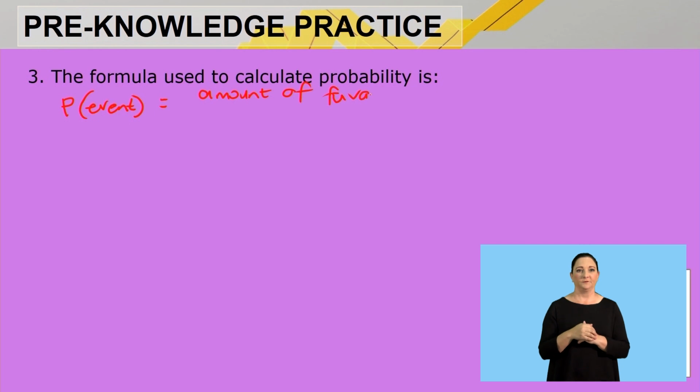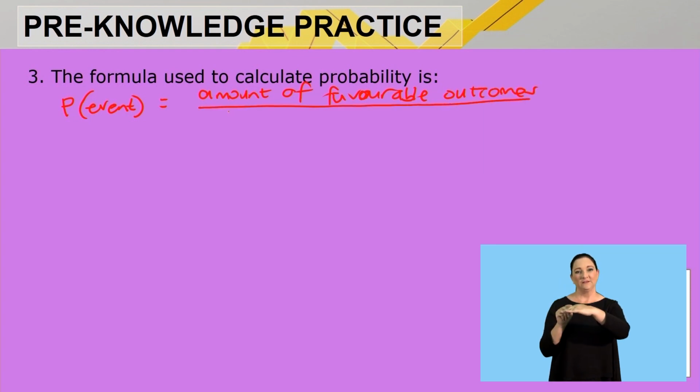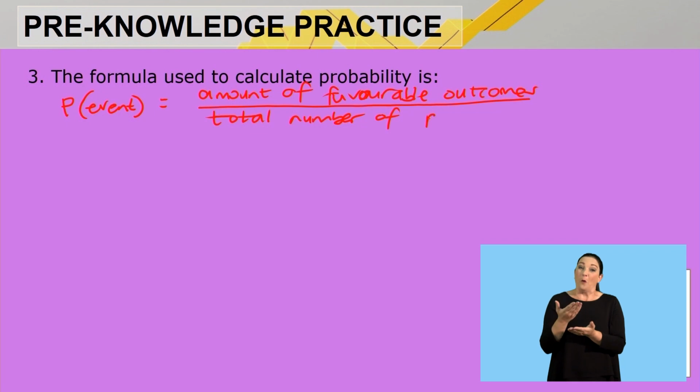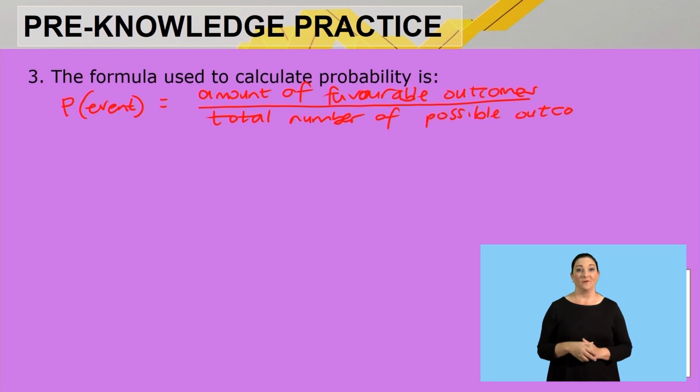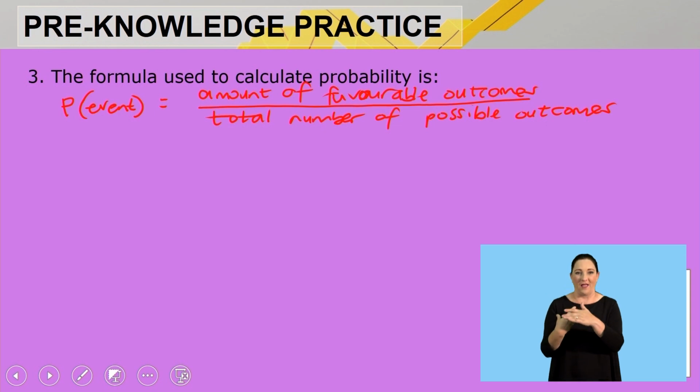and we divide that by your total number of possible outcomes. So you take your favorable outcomes and you divide that by your total number of possible outcomes. That's the answer to question number 3.